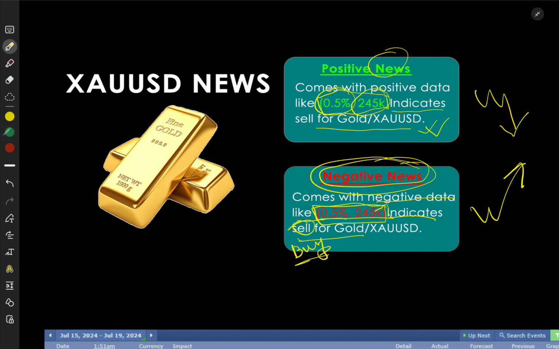And you may think, if USD news comes positive, positive means buy, negative means sell. Why is this opposite thing happening? So I have already explained this in our last week news analysis.